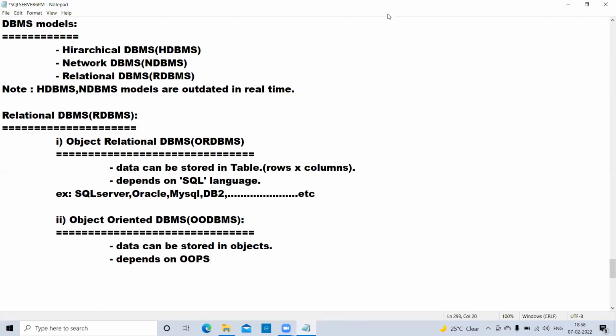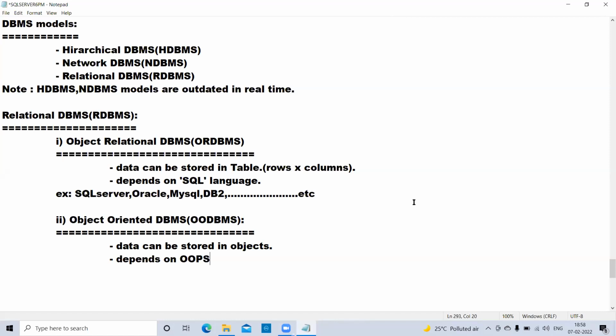I think all of you know the OOPS concept. Those who are working on the front end side, who are learning .NET, Java, Python, know the OOPS concept. These are object oriented programming languages. C# .NET supports OOPS, Java supports it, and Python also supports it.